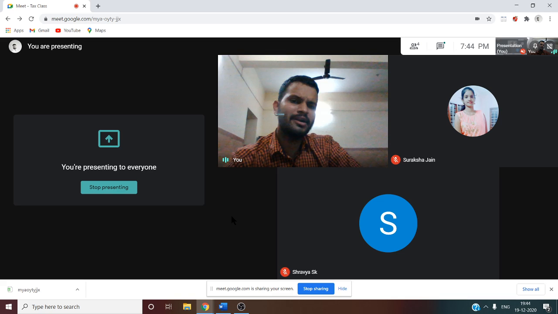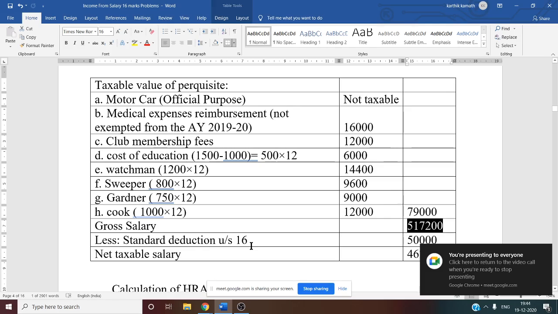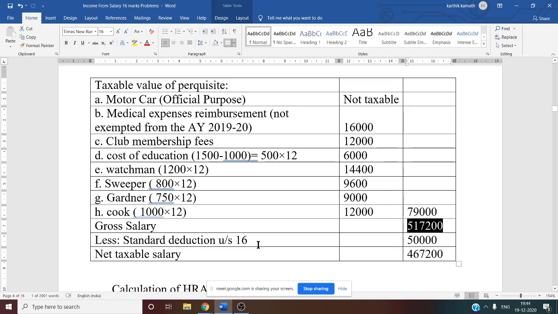Then one more thing you have to see is entertainment allowance. In this question, entertainment allowance is there, but we are not sure that he is a government employee. Whenever it is not specified in the problem whether he is a government employee or not, we should not deduct. If he is a government employee, then only we can deduct the entertainment allowance. Then again, there are certain rules for entertainment allowance that we have to see.